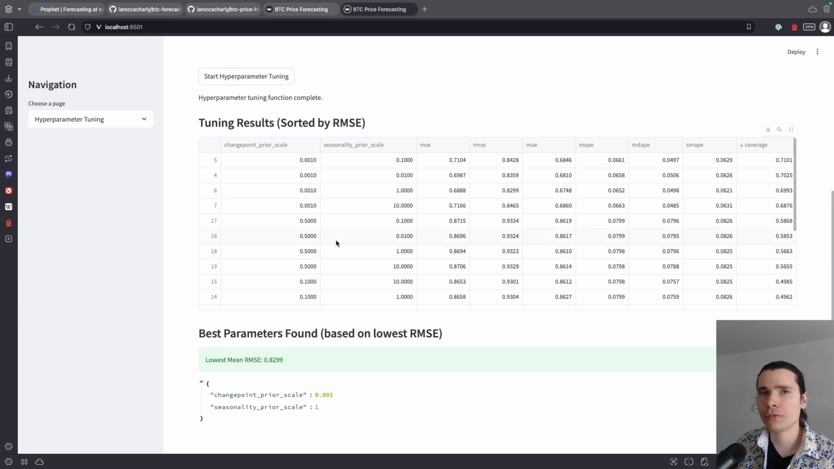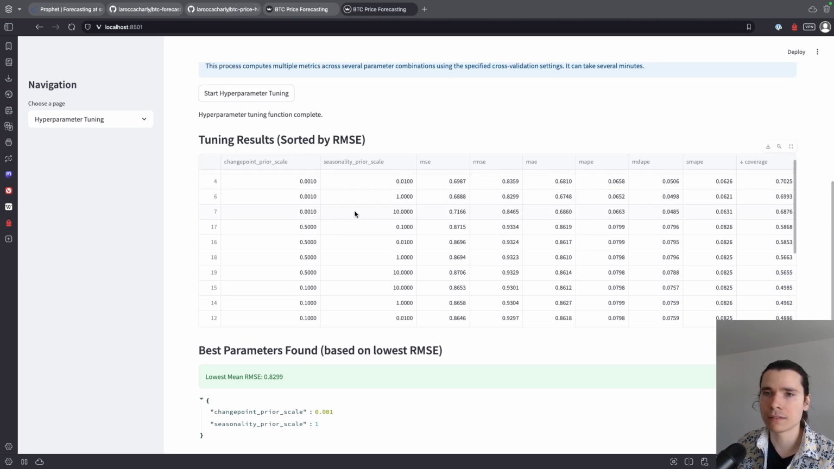The main takeaway from this tuning run is that you want to have the change point prior scale be somewhat low, around 0.001. You can see that all the best combinations have a relatively low value for this parameter, whereas the seasonality doesn't matter as much. You can see that that's what maximizes the coverage.